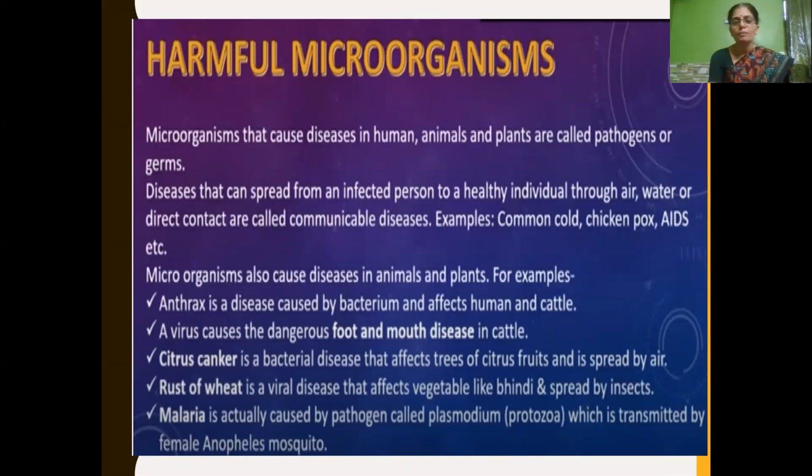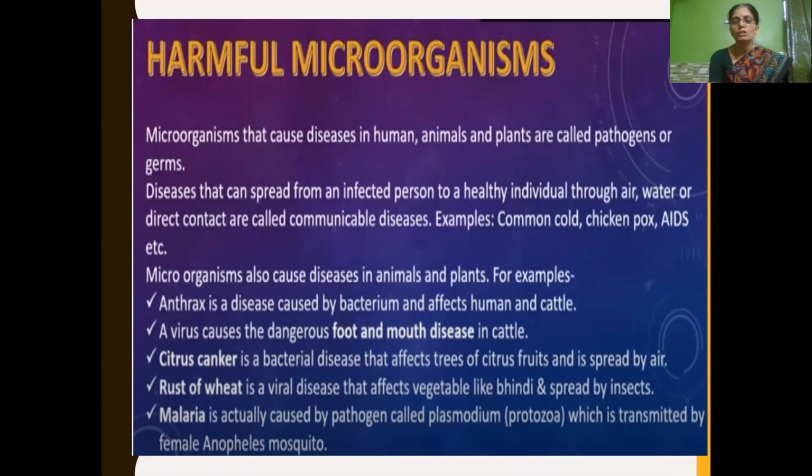And microorganisms cause diseases in animals as well as in plants too. For example, in animals, anthrax is a disease caused by bacterium. It affects humans as well as cattle. And virus causes dangerous foot and mouth disease in cattle. So in animals, two diseases we have learned, anthrax and foot and mouth disease.